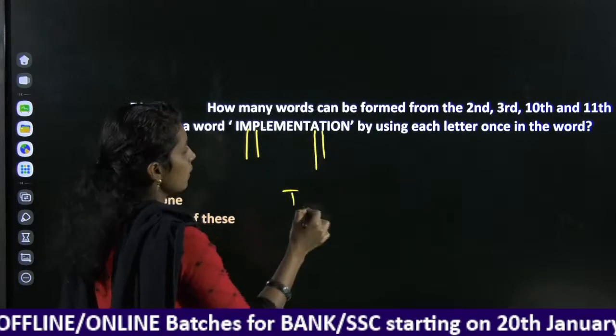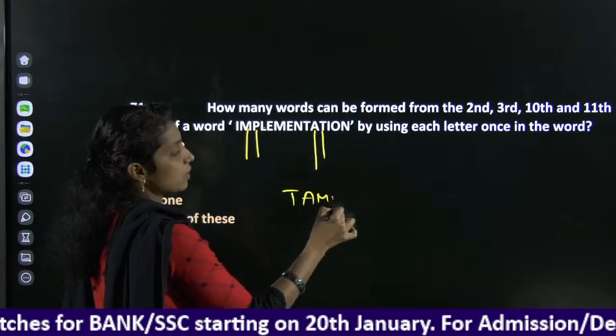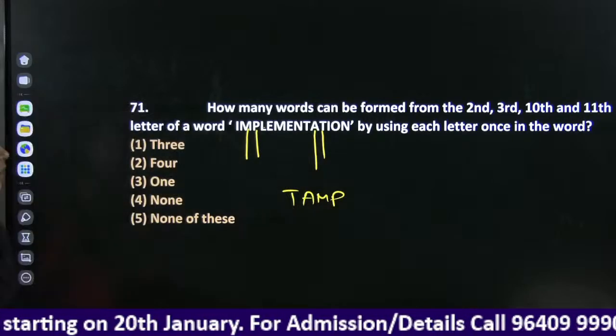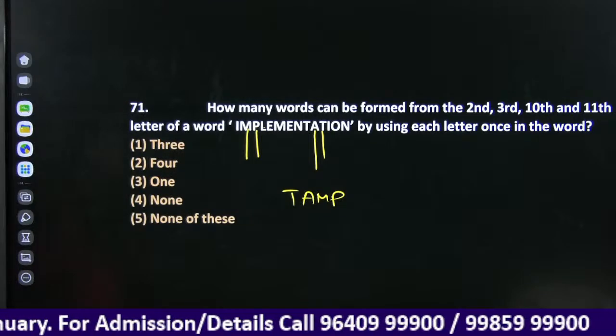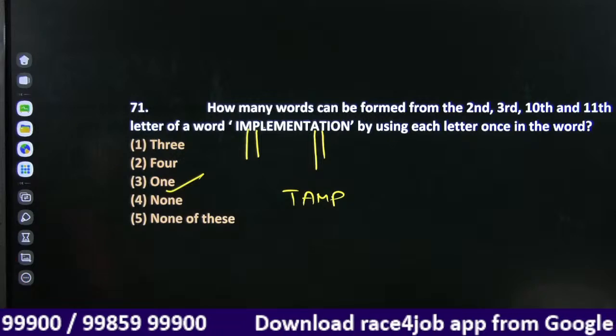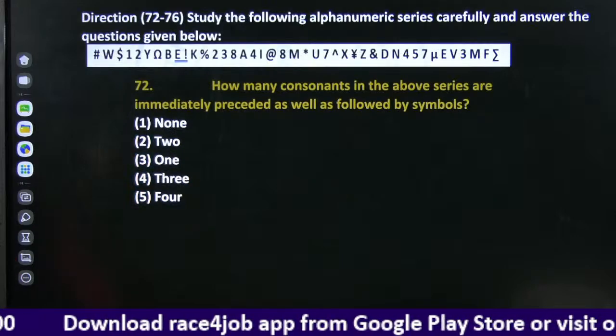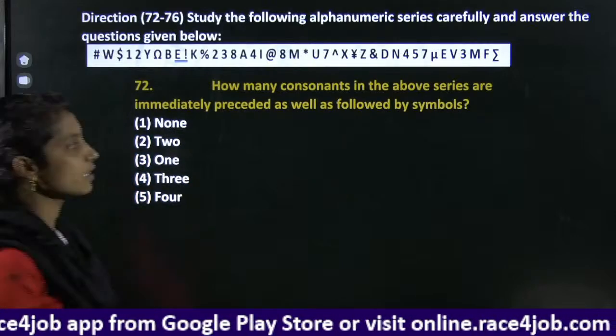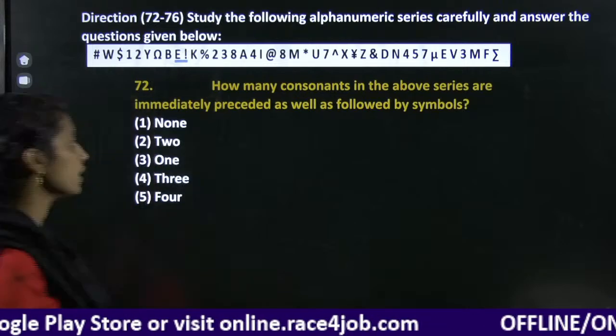And here it is, tamp is a meaningful word, right? By using each letter once in the word. Tamp is a meaningful word, and our answer is option only 1. Option 3.